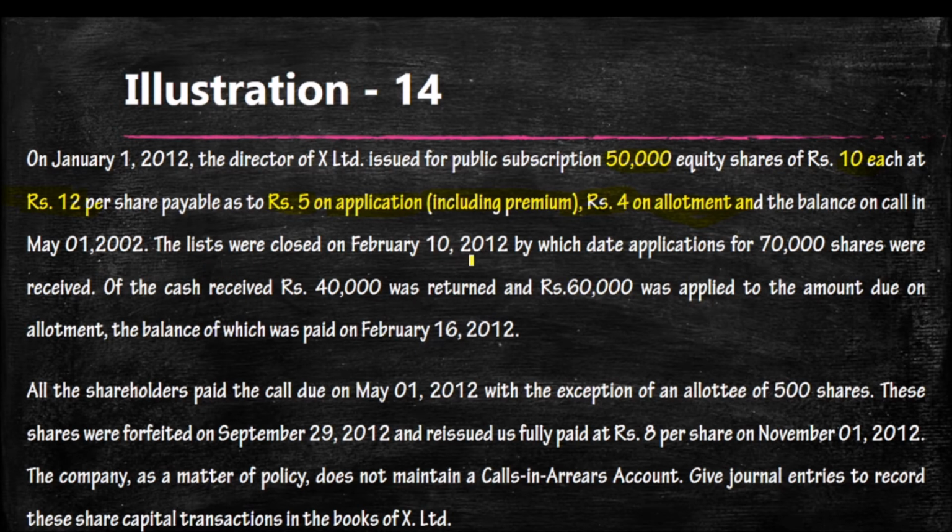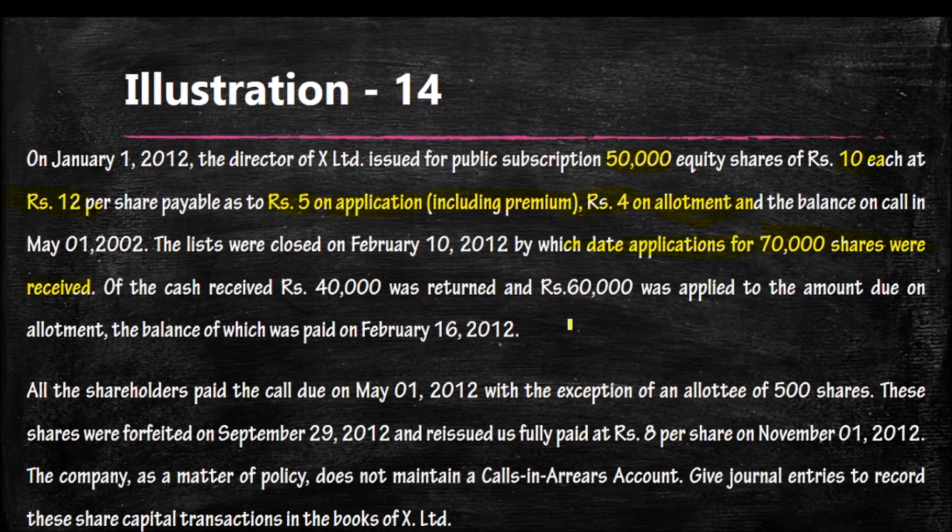The lists were closed on February 10, 2012. They received applications for 70,000 shares, an over subscription. So 20,000 shares extra were received. What is the amount they actually received extra at the time of application? 20,000 into 5, that means 1 lakh.